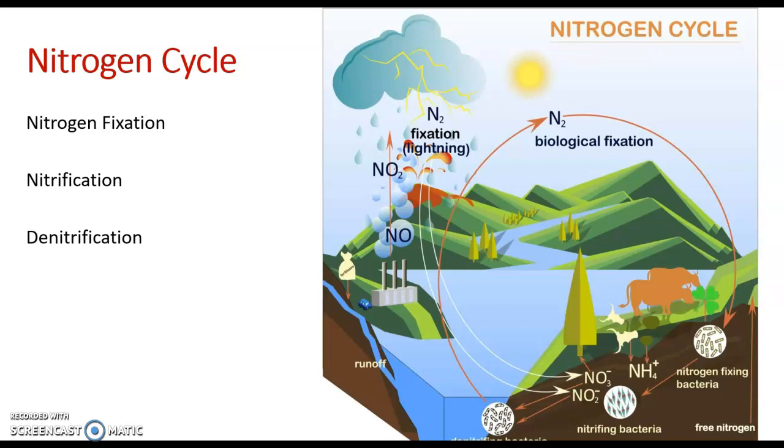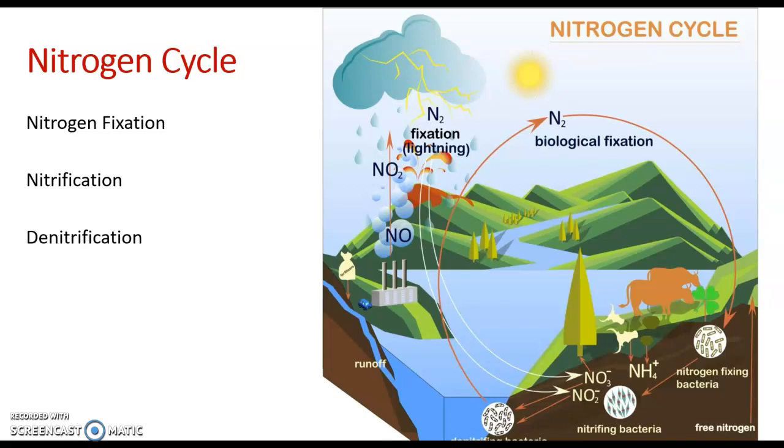After that nitrogen is fixed by being converted from N2 to ammonium by that nitrogen-fixing bacteria, the next step is nitrification, which converts the ammonium to nitrates and nitrites. And again, this is done by nitrifying bacteria in the soil. Ammonium and nitrates can be absorbed by plants and used to make their proteins and their amino acids. And then that nitrogen, those molecules of ammonium and nitrates, is passed up the trophic level through the food web.